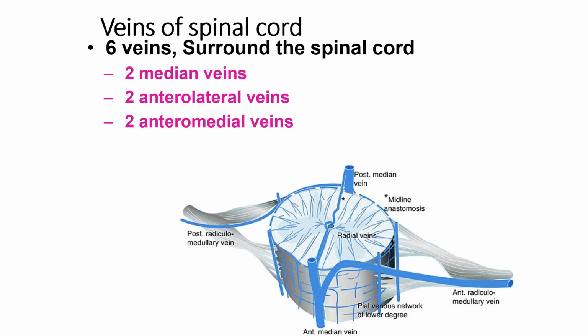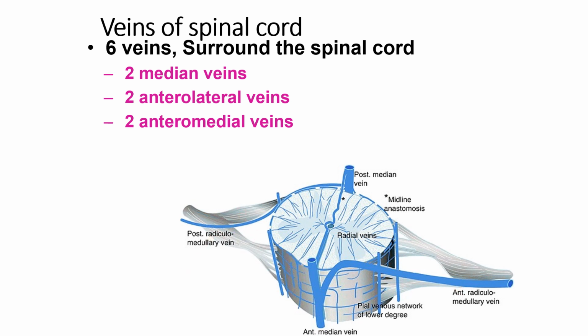Now, the veins of the spinal cord divide into 6 veins surrounding the spinal cord: two medial veins, two anterolateral veins, and two anteromedial veins. So here you can see this diagram. This is the posterior medial vein, this is the anteromedial vein, this is the anterior radiculomedullary vein, and this is the posterior radiculomedullary vein.